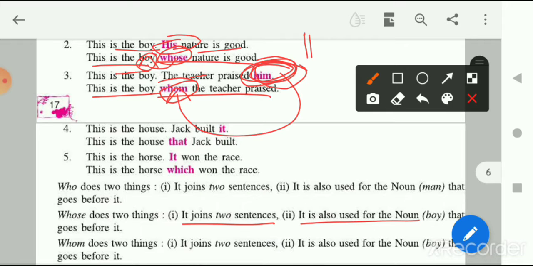So here, whom is doing what? Whom is also doing two things. First, it is joining both the sentences, and it is also used for the noun boy that goes before it, right? It is referring to the noun which is placed before it.